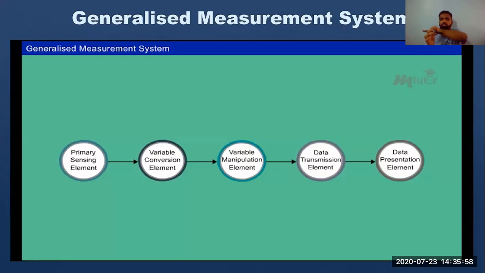Suppose the pressure is very low and the tube inflates very minutely. Since this inflation is very minute, I want the signal to be magnified. So I will use some gear kind of arrangement, so that even if the needle is to be moved by a minute amount, it will move a large distance due to the gear and pinion arrangement. So the data transmission element is nothing but the needle and the gear and pinion arrangement that I'm using to magnify my weak signal into a larger value which can be seen.